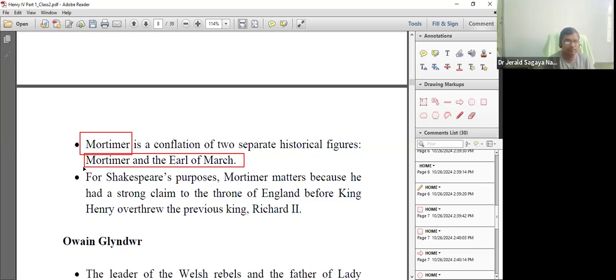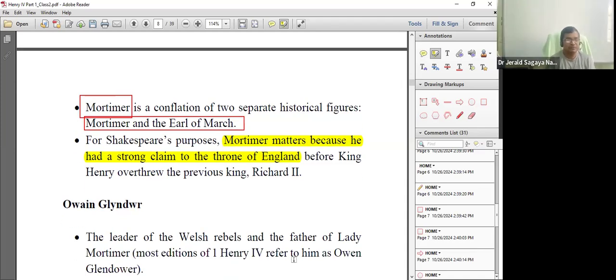Did you get that, teachers? Why was Mortimer opposing Richard IV? Because Mortimer was claiming the throne of England before Henry Bolingbroke stepped into the scene.